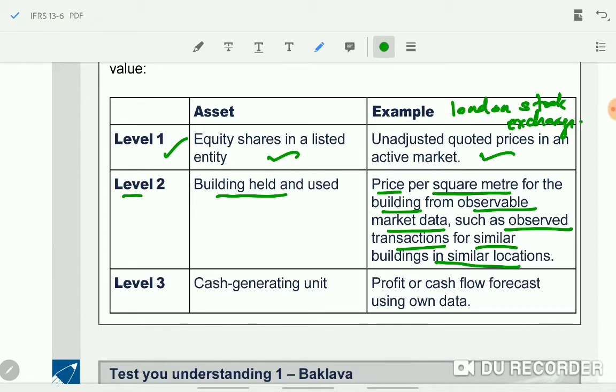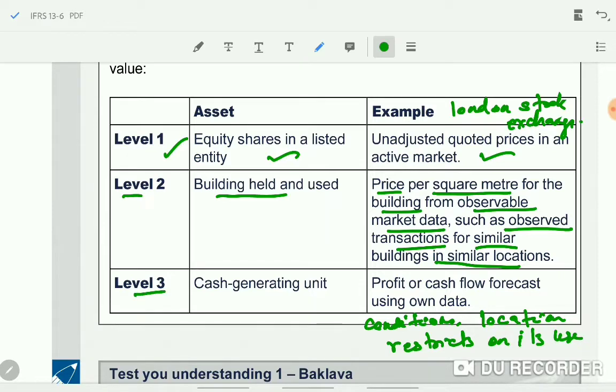So they can obtain the price of the similar building and it can be adjusted. They have given 3 points. One, the price should be adjusted for the condition of the building. Next one is the location of the building. Third one is whether there are any restrictions on its use. So adjustments can be made for these points and then the fair value can be determined.